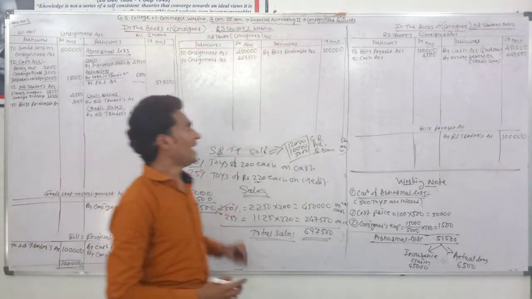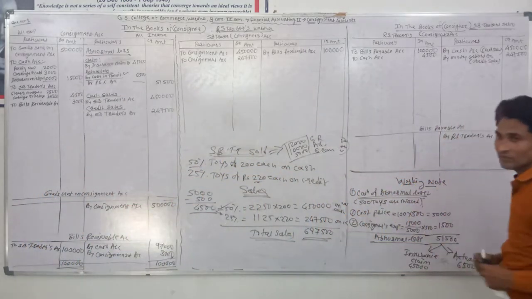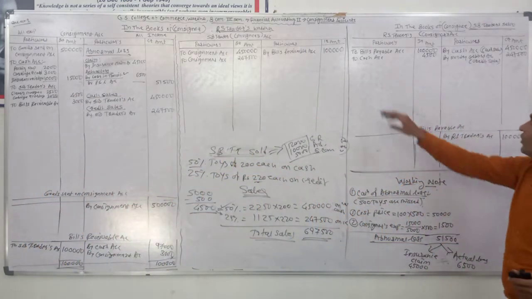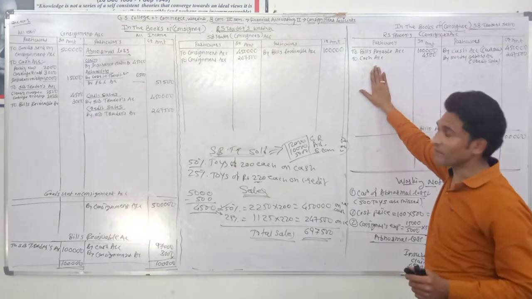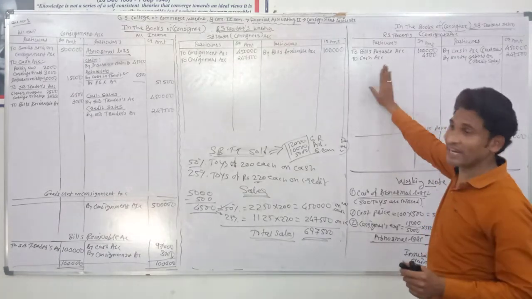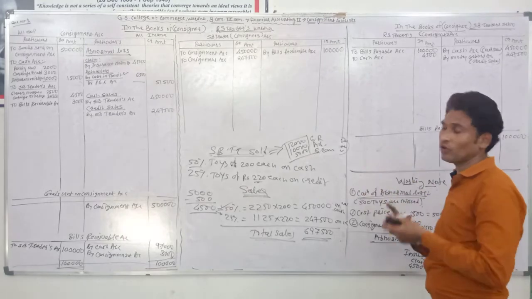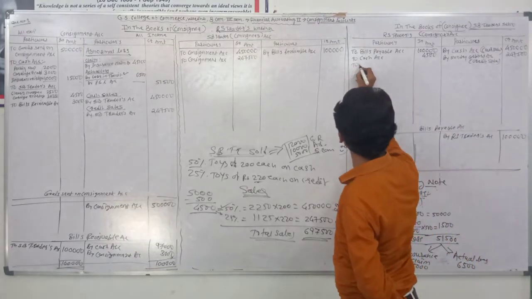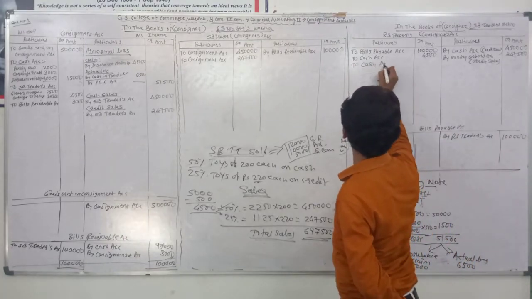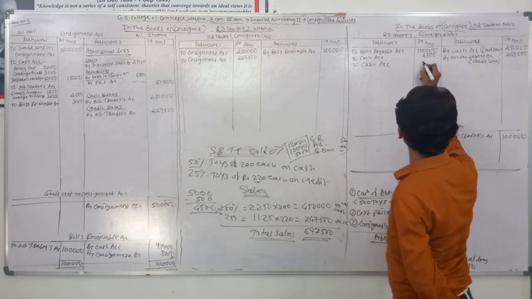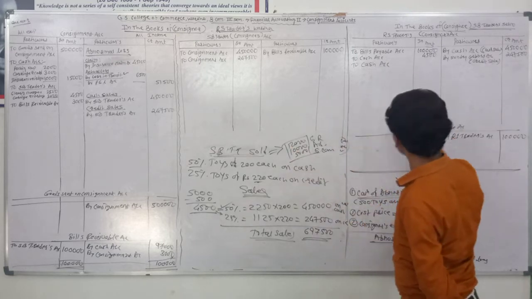Okay, the entry passed by SB Traders is that all the amount is due for expenses paid for RES Traders, so RES Traders account debit, and cash goes out, so cash account credit. Cash account total amount of this section 27,000.